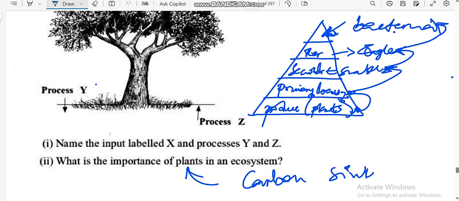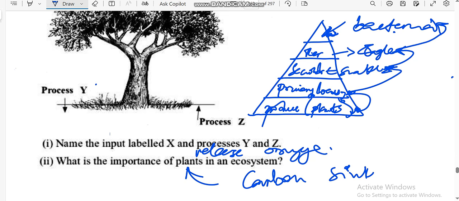And also my plants release oxygen. They release what? Oxygen through the process of what? Photosynthesis. And that oxygen is then used by animals, including us. And also plants reduce soil erosion. The roots of the trees bind the soil together. Binding the soil to what? Together. You get the sense?